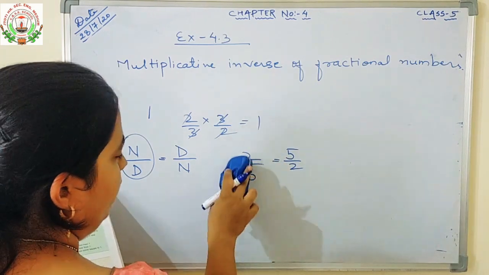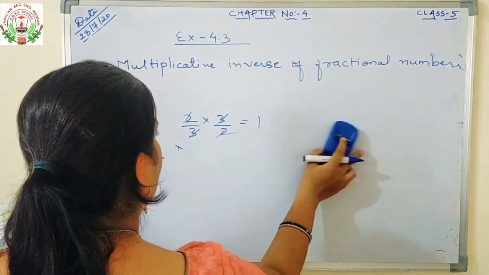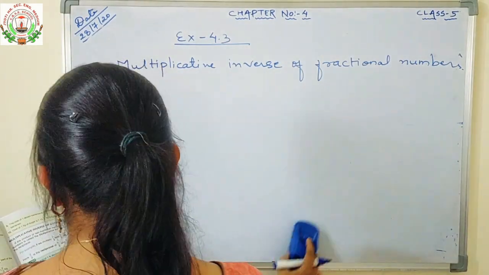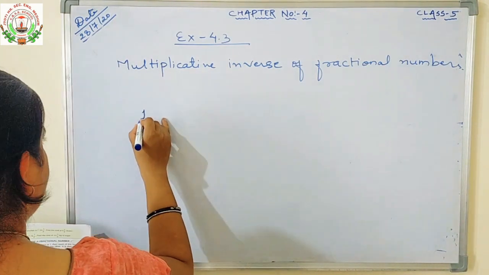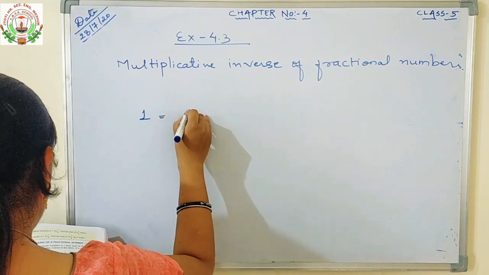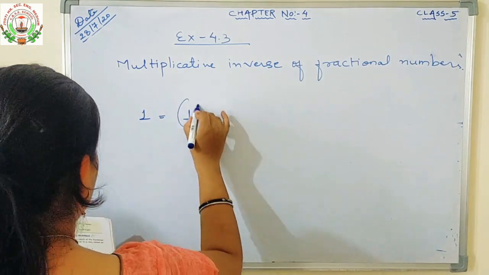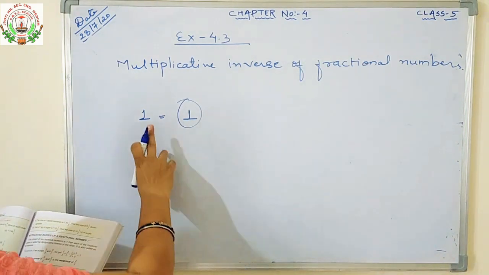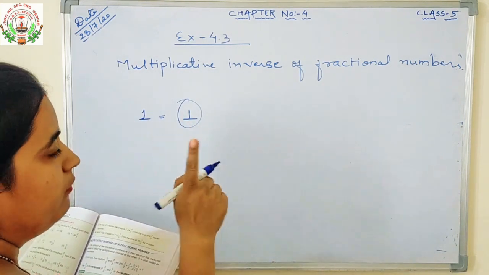So 2 by 5 is a number and the reciprocal of this number is 5 upon 2. Now remember some points. The reciprocal of 1 is always 1. That is, 1 is the only number whose multiplicative inverse is the number itself. 1 is the only number whose reciprocal or multiplicative inverse will be 1 always.